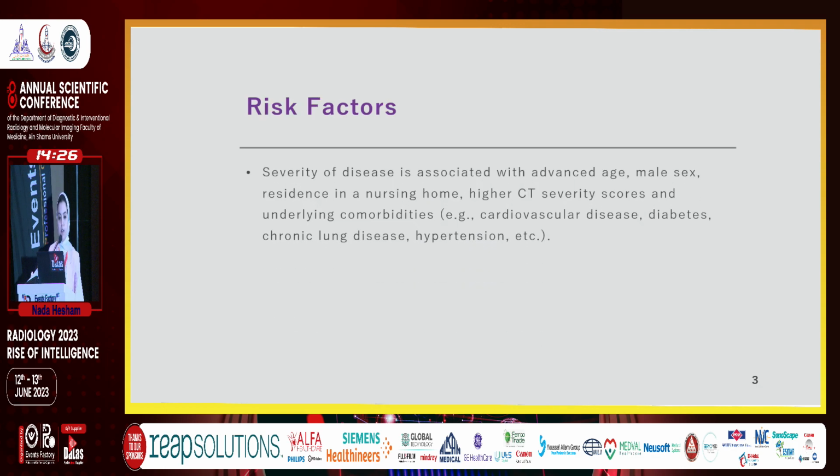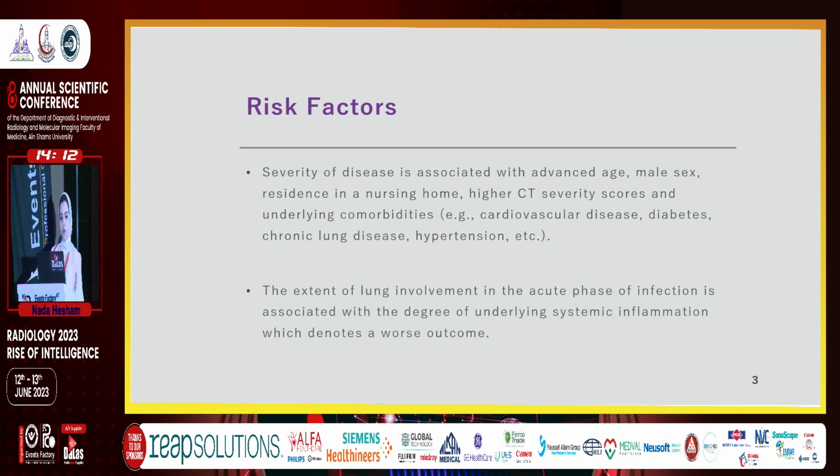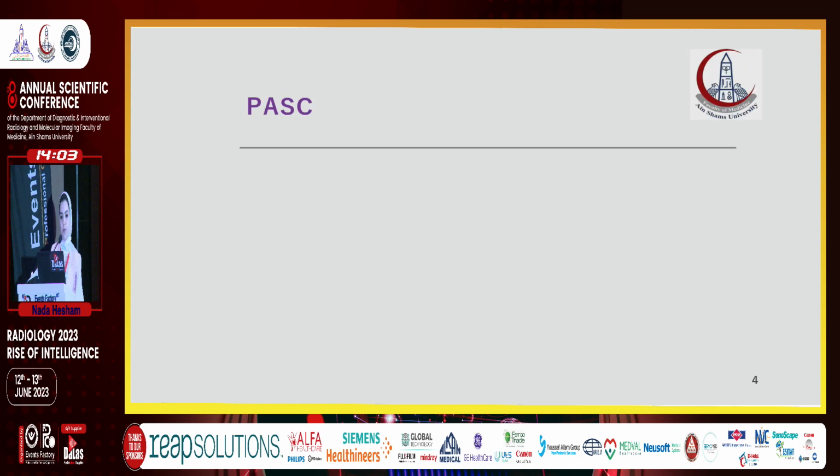Severity of the disease is associated with advanced age, male sex, residence in a nursing home, higher CT severity scores, and underlying comorbidities like cardiovascular disease, diabetes, chronic lung disease, and hypertension. The extent of lung involvement in the acute phase of infection is associated with the degree of underlying systemic inflammation, which denotes a worse outcome.